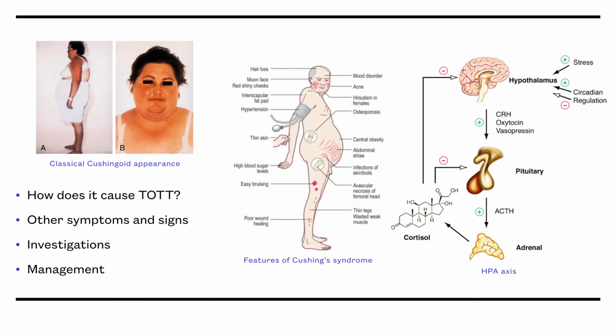Cushing's syndrome is confirmed with a dexamethasone suppression test and 24-hour urinary free cortisol levels. A low-dose dexamethasone suppression test is done initially, and if there is no suppression of cortisol, then this confirms that there is Cushing's syndrome. To identify the cause of the Cushing's syndrome, then the high-dose test is done. If cortisol is suppressed with 8 mg of dexamethasone, then Cushing's disease is the most likely diagnosis.